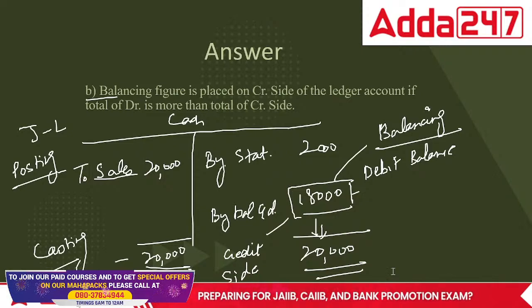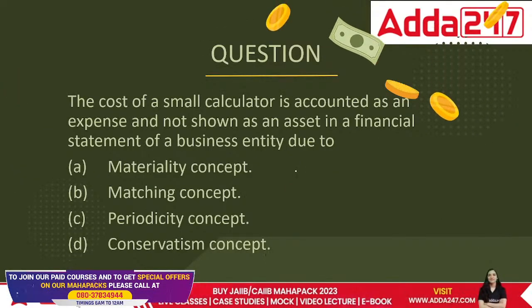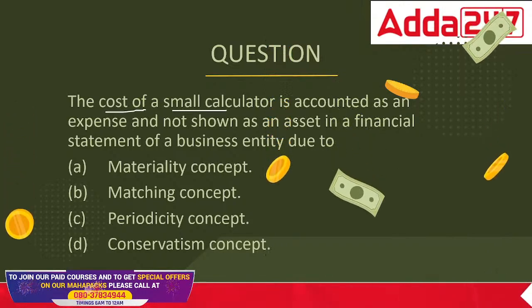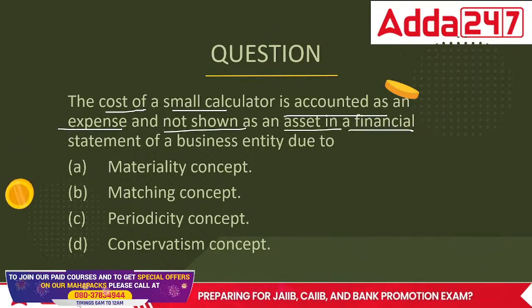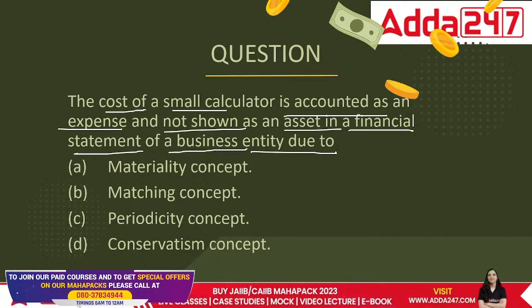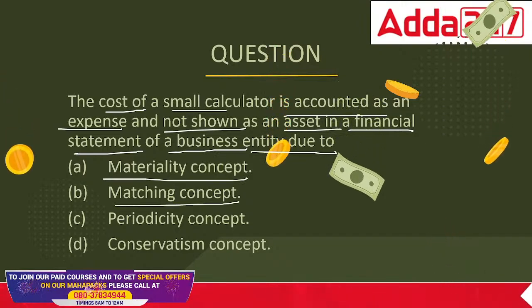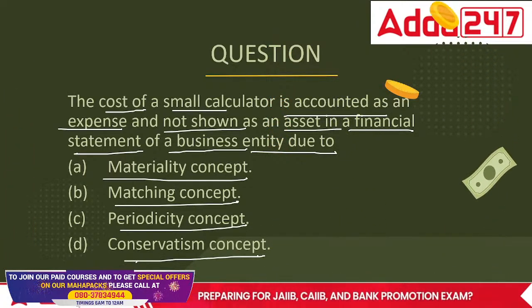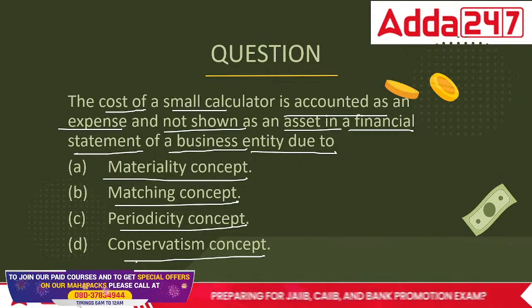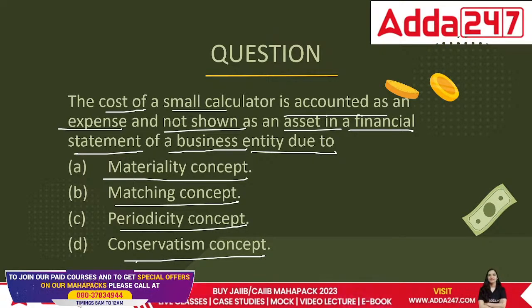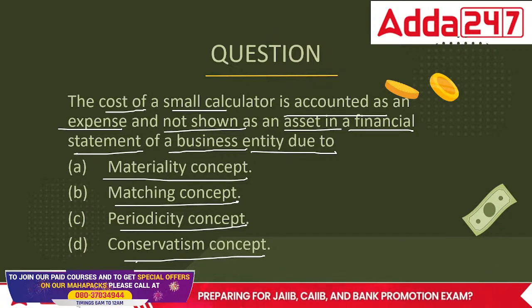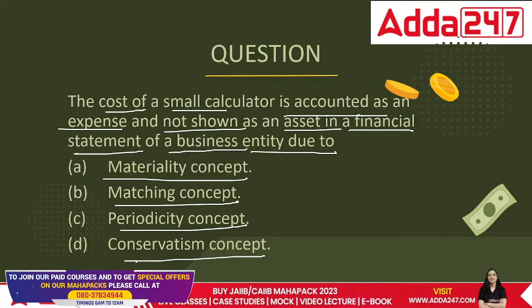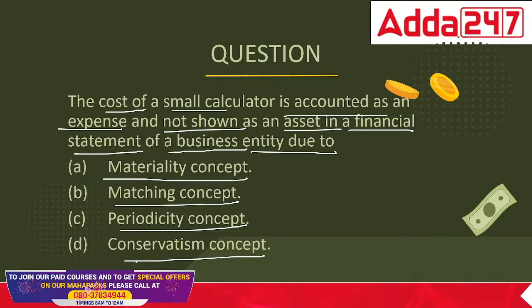Done. Now let's look at the next question. The cost of a small calculator is accounted as an expense, not shown as an asset in the financial statements of the business entity due to: materiality concept, matching concept, periodicity, or conservatism. The cost of a small calculator is accounted as an expense and not shown in the financial statements. It's a very small expense. Maybe if it is a company which is working in crores, this amount would be what?